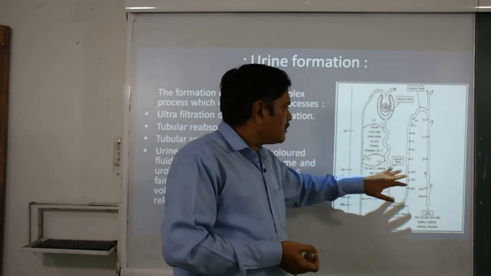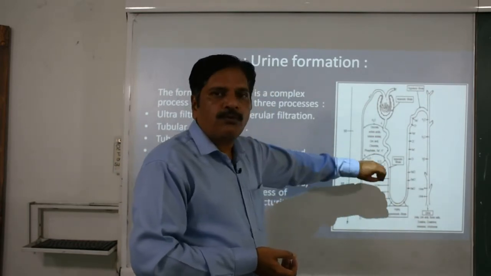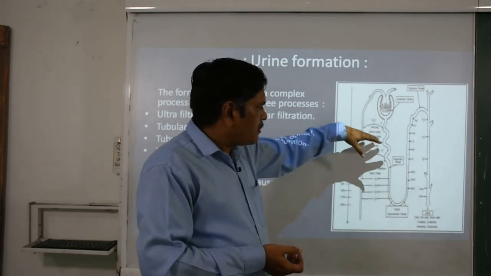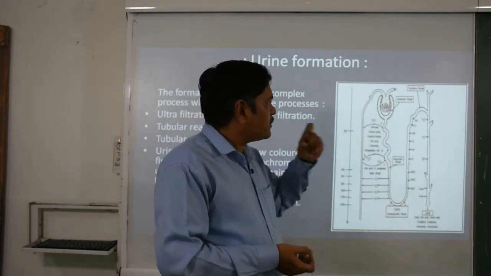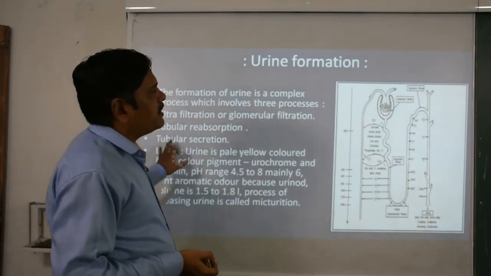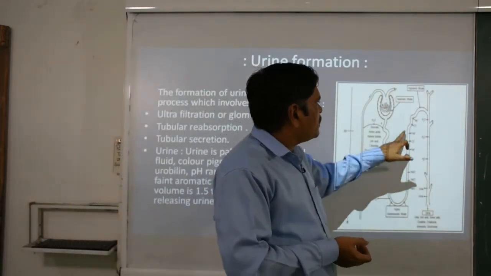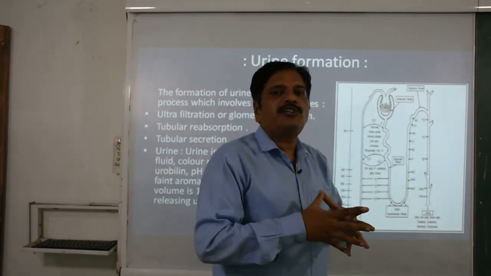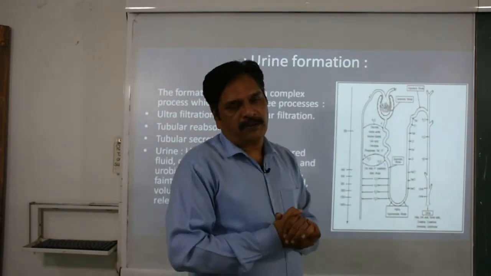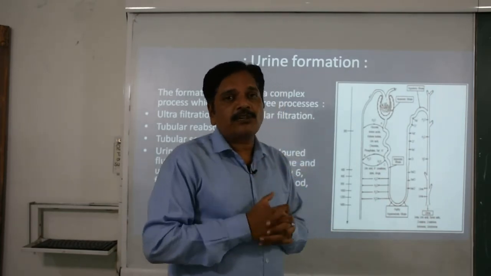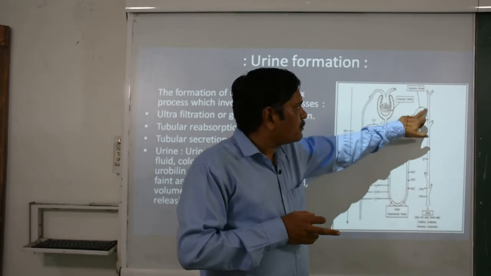The amino acids are reabsorbed, glucose, fructose and water, the minute salts, all of this is reabsorbed there only. Then finally the tubular secretion. In this last part, that is the DCT, the secretion of waste material takes place, as well as the concentration of urine is maintained.